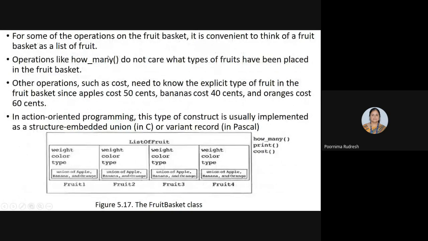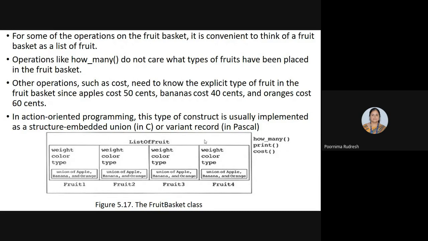Now, the operations. See here, I have the how many operation. I do not care about what type of fruits have been placed in the basket, because I want to compute how many fruits are there in the basket. If I send this operation, this function, it will simply count the number of fruits present in the list, in the basket, and it will not care about the types of fruits available in the basket. It simply gives the count, right?